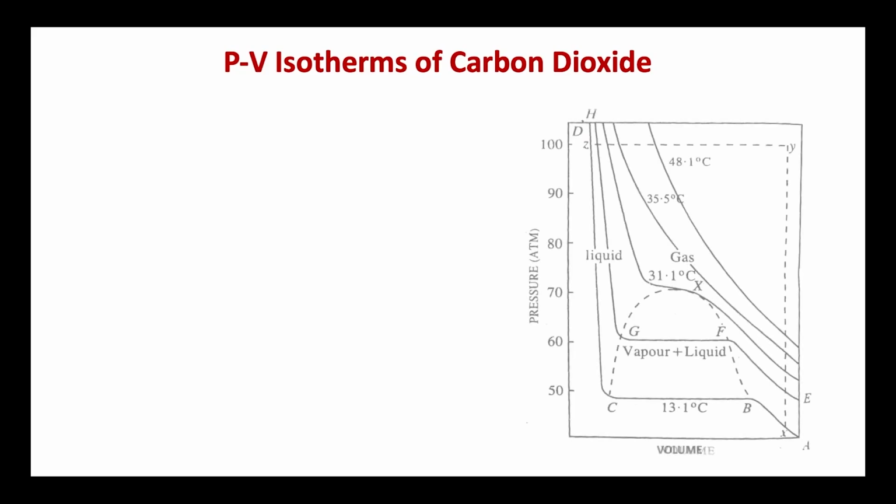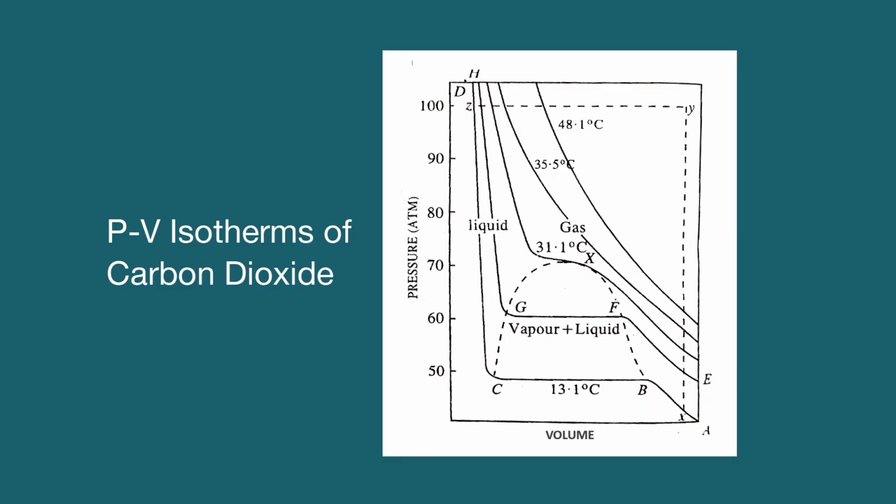The isotherms of carbon dioxide determined by him at different temperatures are shown in this figure. Let us now consider first the isotherm at the lowest temperature, that is 13.1 degrees Celsius. The point A represents carbon dioxide in the gaseous state occupying a certain volume under a certain pressure. On increasing the pressure, the volume diminishes, that is the curve AB.